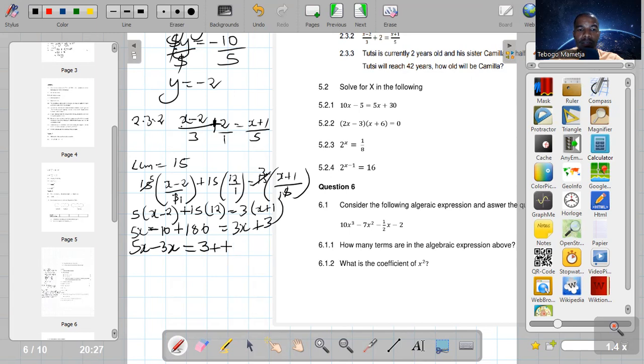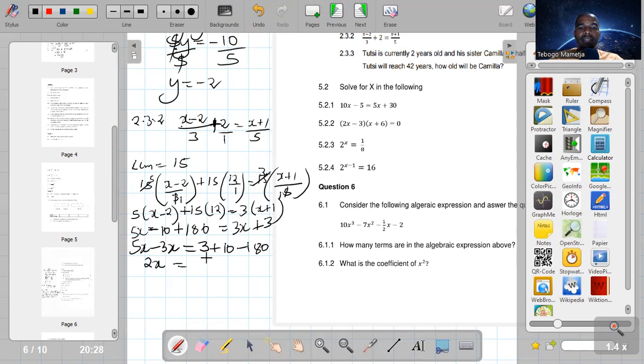It becomes plus 10. And 180 must also come on the right. It must change the sign from positive, now it becomes minus 180. So 5x minus 3x is 2x is equals to 3 plus 10 is 13.